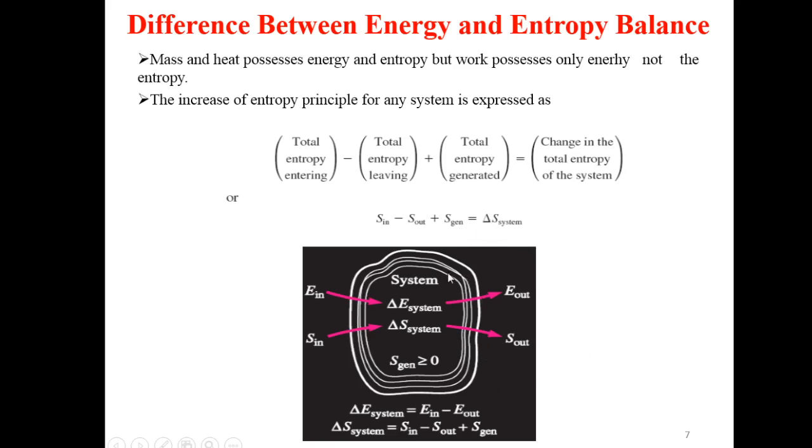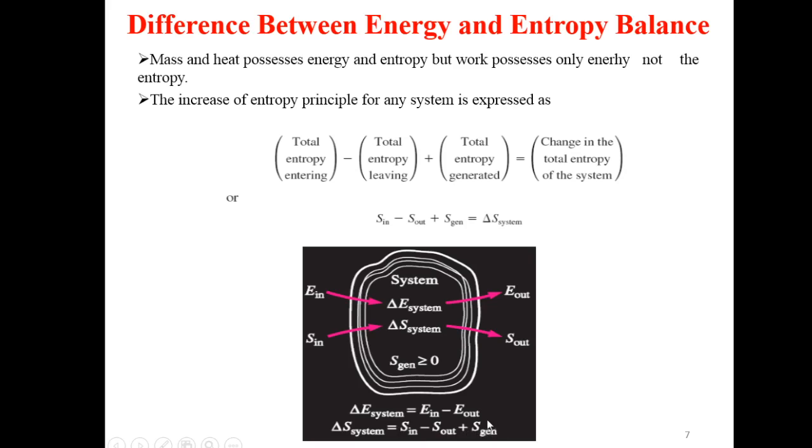If I have to apply the energy balance, it says that energy in minus energy out equals change in energy of the system. But in case of entropy, the entropy change of the system is equal to total entropy entering minus total entropy leaving plus total entropy generated.